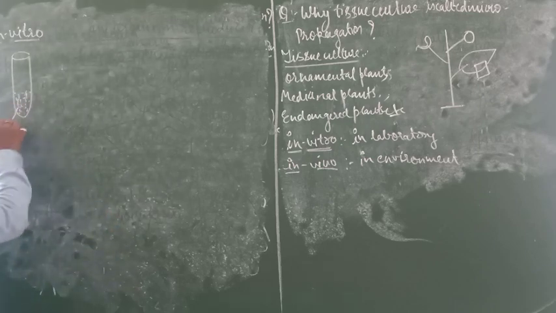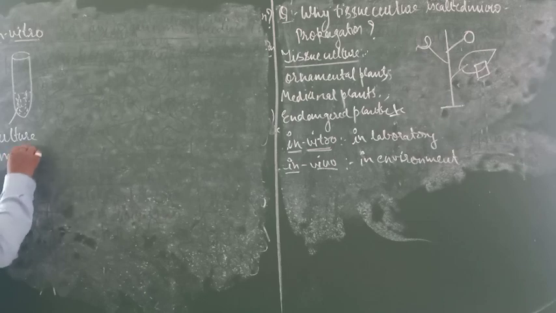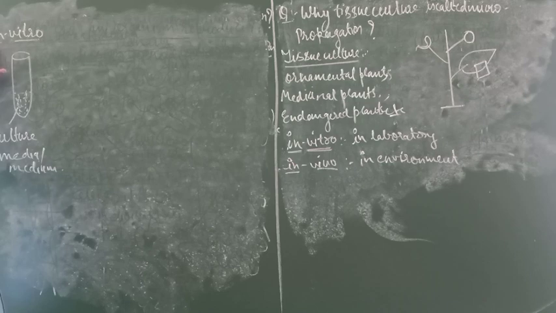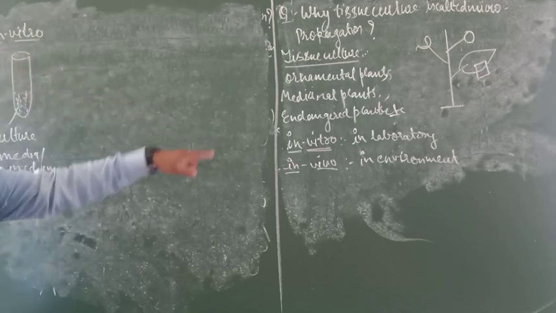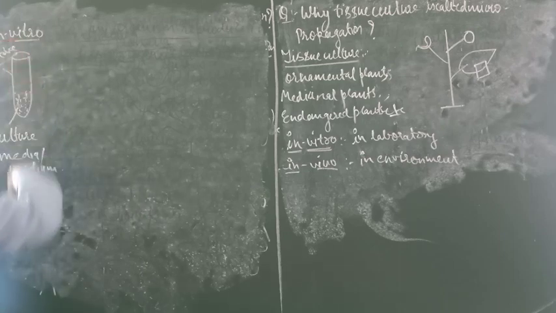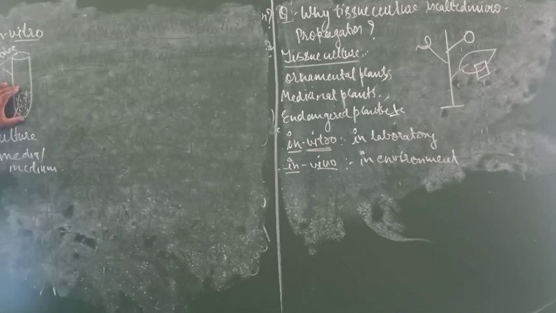This medium is called culture media or culture medium. Just listen very carefully. All things will take place in in vitro condition, which means laboratory condition. The scientist will take a test tube. This one is the test tube, and inside the test tube it will take all the material which is required for the plant body. That material is called culture media or culture medium.